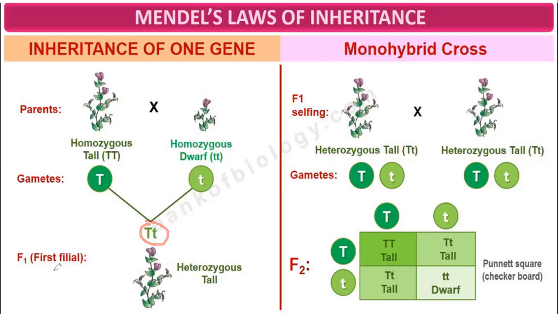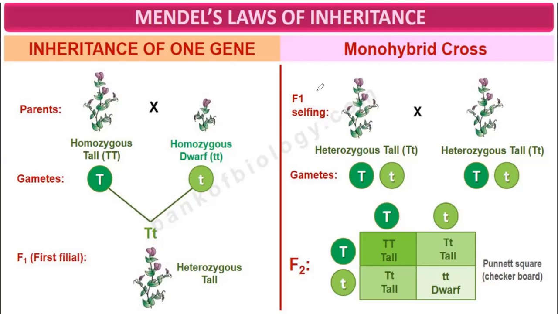So in F1, that is called first filial. F stands for filial. So all the plants were tall. They were not medium size, neither were they dwarf. All were tall. They were heterozygous tall. The parent was homozygous tall, but this first generation is heterozygous tall. So this is the F1 generation.